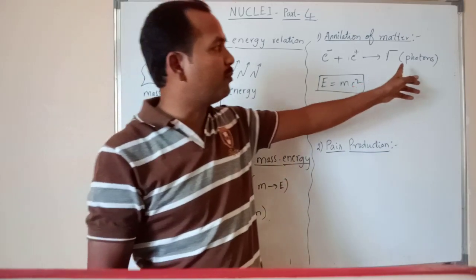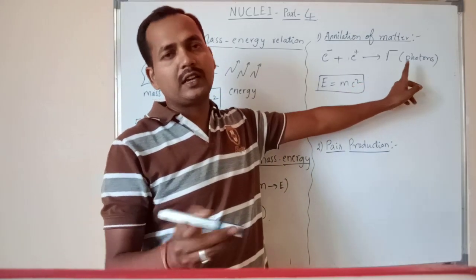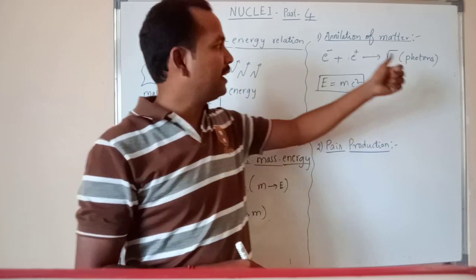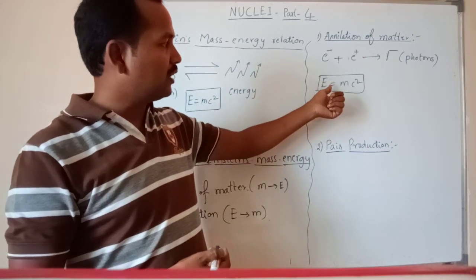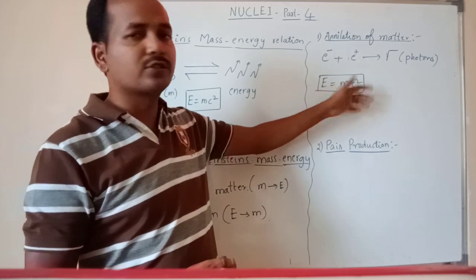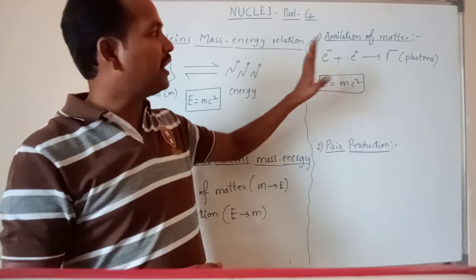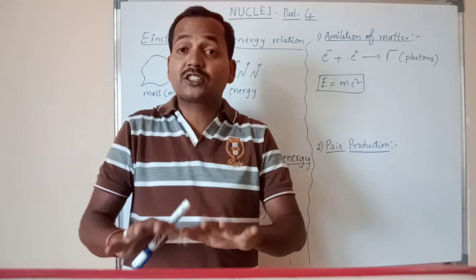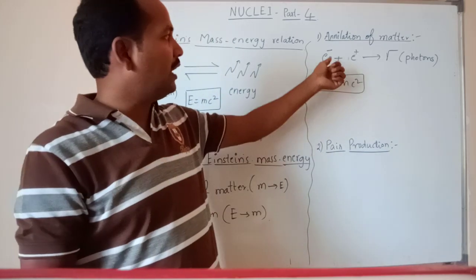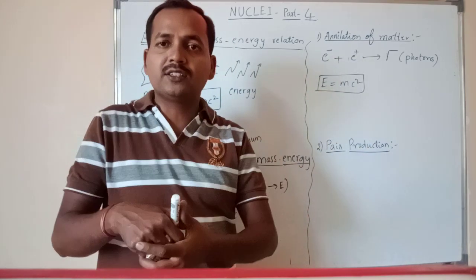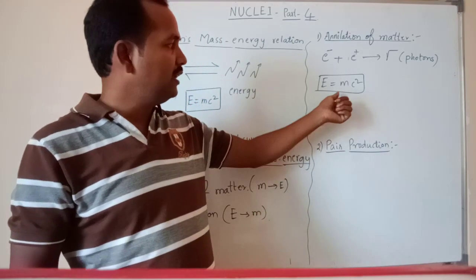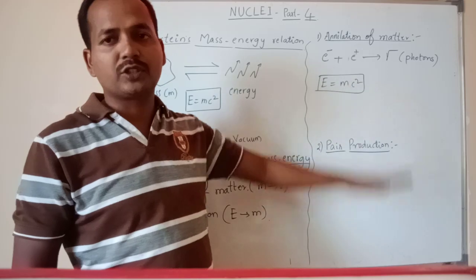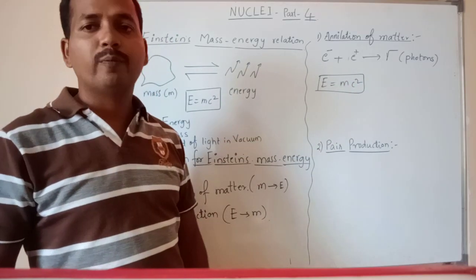That energy is in the form of gamma rays. The gamma rays consist of photons, and the emitted energy is in accordance with the equation E is equal to mc square. This is annihilation. Here annihilation means destroying themselves. Whenever an electron and a positron combine, they destroy themselves and produce energy, and that energy is given by the equation E equal to mc square. This is called annihilation of matter.